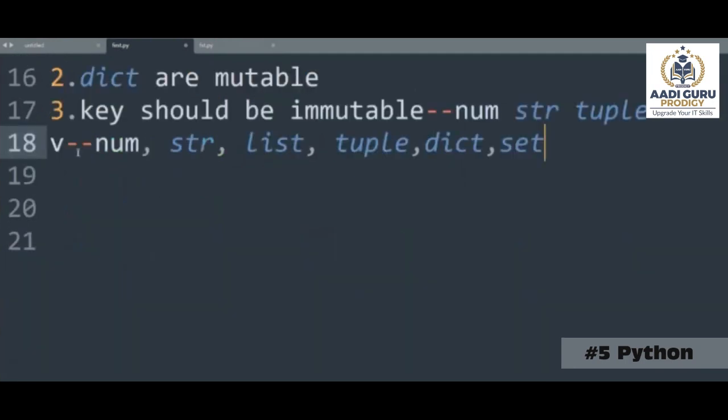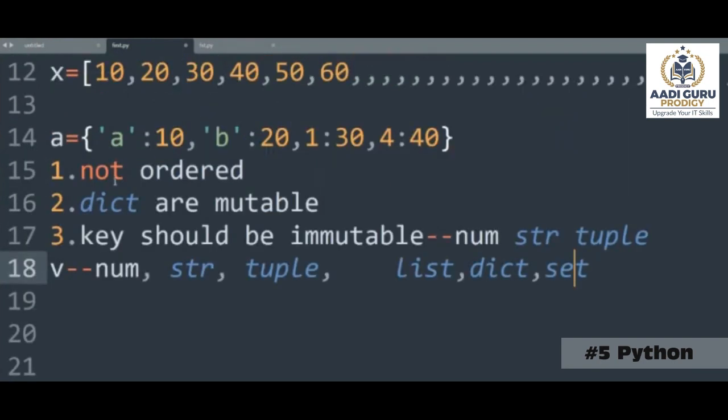So these are the 6 different types of data that we have in Python. Among these 6, these 3 are immutable and these 3 are mutable. Now we are talking about the values. Values can be anything, right?